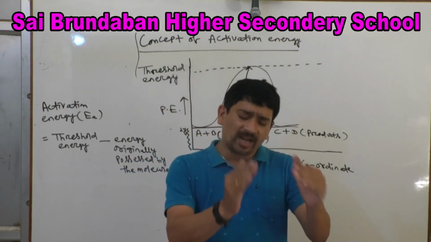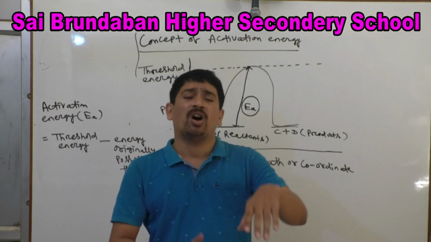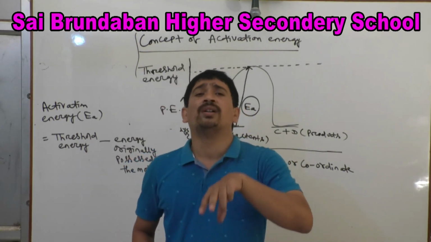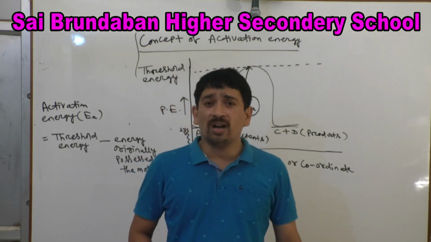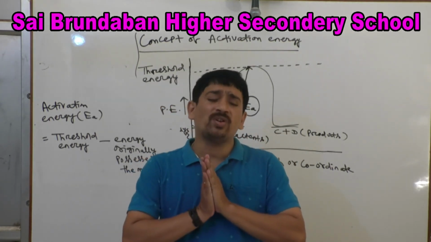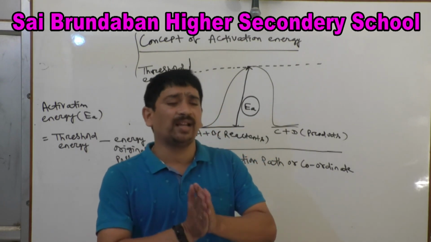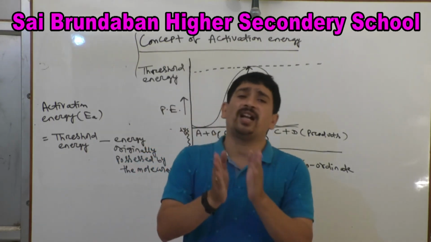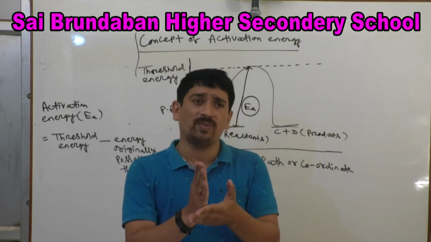So that extra amount of energy or that extra amount of food you are consuming, that is called activation energy. Suppose you are reading 6 hours, or 8 hours. How much food are you consuming to do this level?